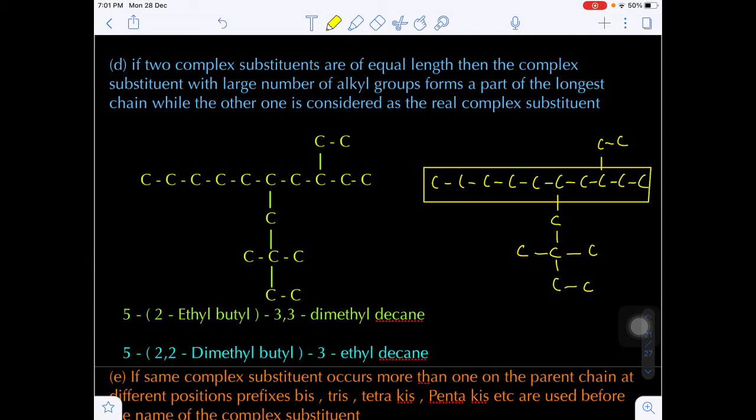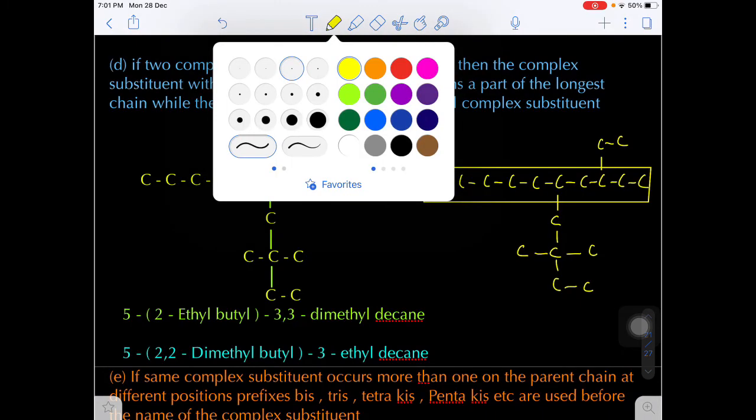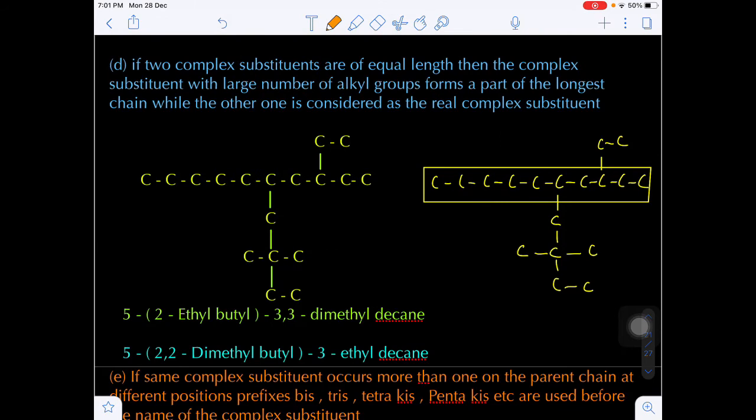Now according to this, numbering must be done from right to left, because from right to left, if you see, on the third position and on the 5th position there are 2 substituents. So this is one way of writing the numbering. Now according to this, on the 5th carbon there is a complex substituent. Yes or no?